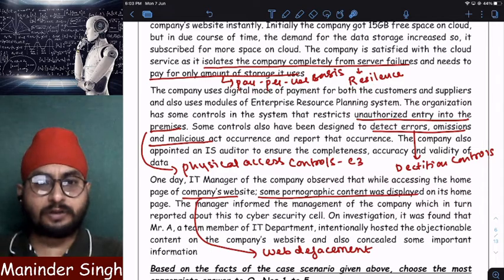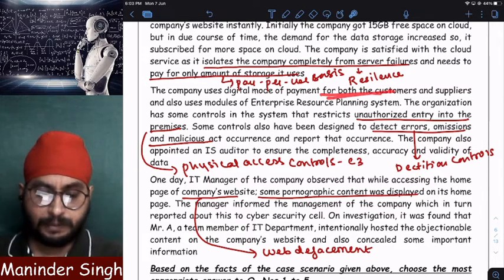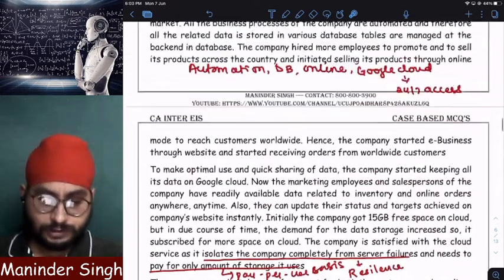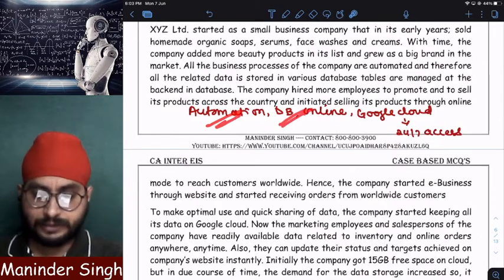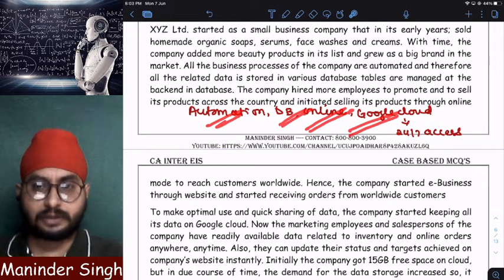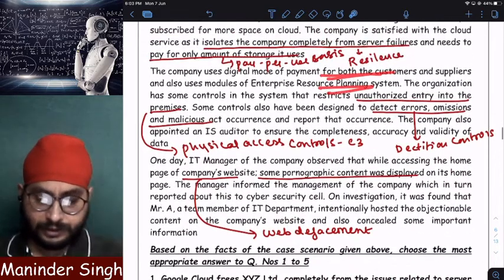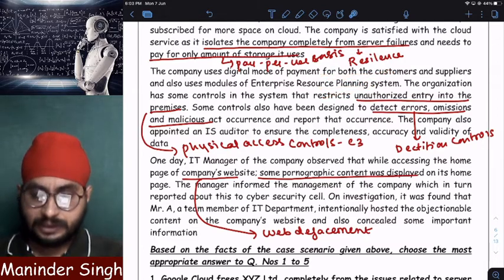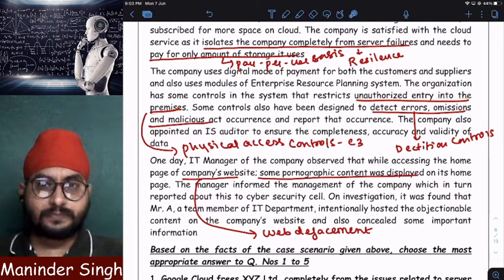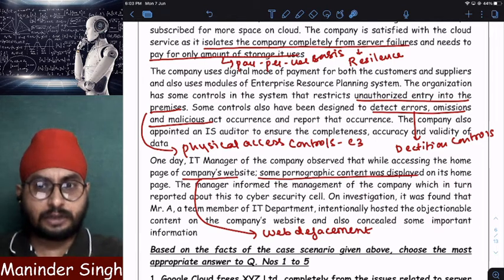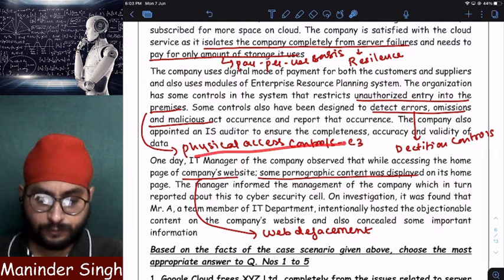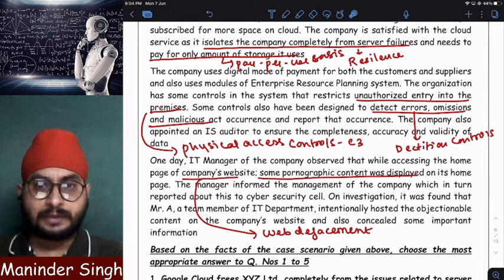And now the company also started accepting digital payments, and introduced ERP also. See here, automation happened, database happened, online business started, Google Cloud pay-per-use started. Clear? Then I also started using ERP. I also started accepting digital payments, and I also started preventing unauthorized entry into premises by implementing physical access controls.